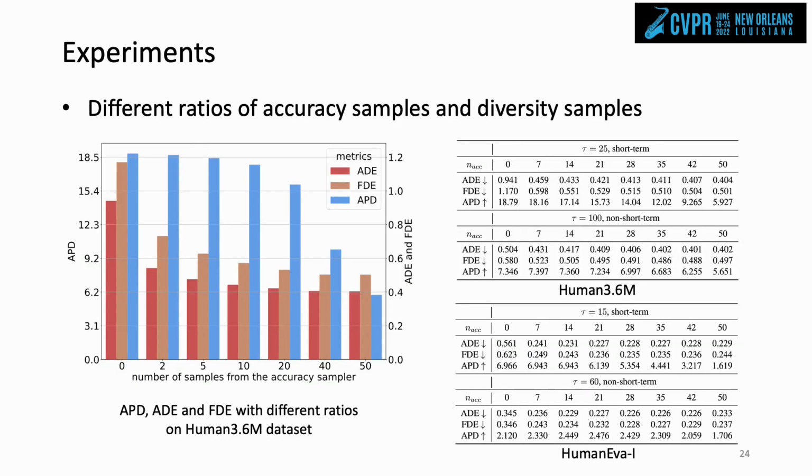We can see how the different metrics change with respect to the number of samples from the accuracy sampler in the left figure. From the right tables, we can see that using a short-term oracle improves the diversity more than the method with a non-short-term oracle. It validates that recursively exploring diverse poses along the time axis is useful.